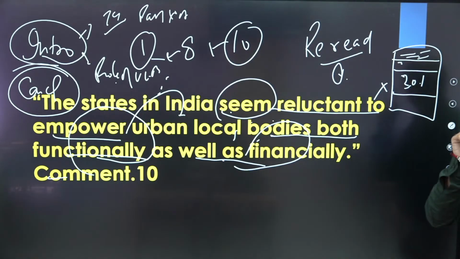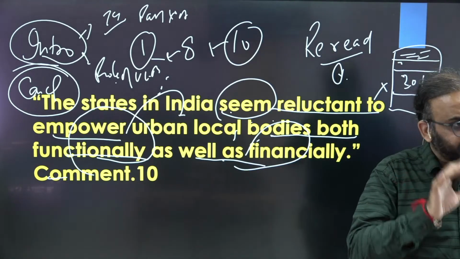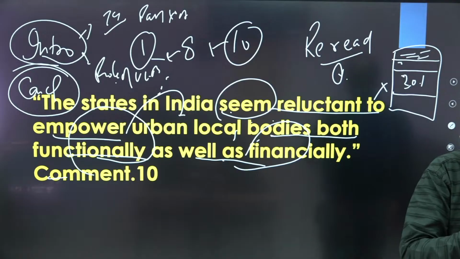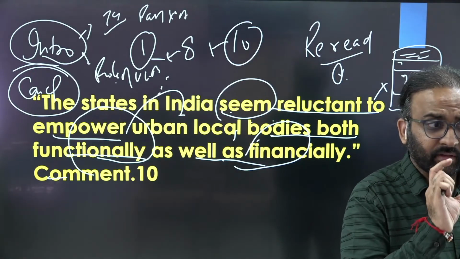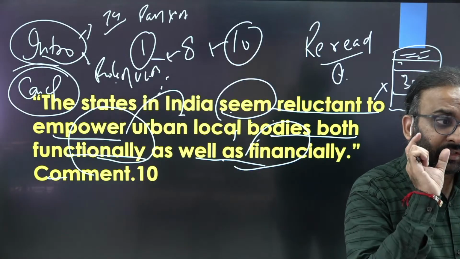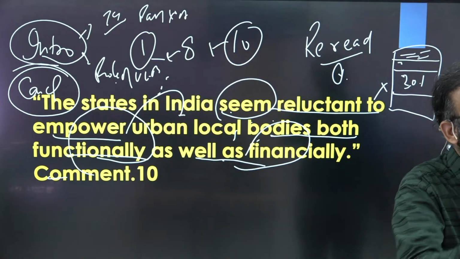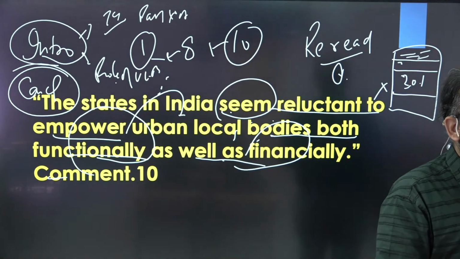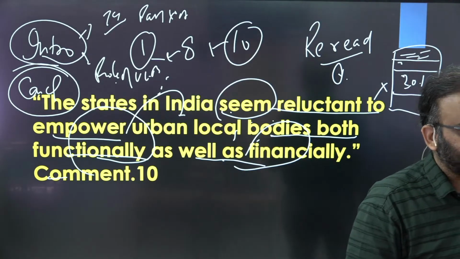Because in the UPSC notification, it is clearly written, the credit shall be given to the answers which are written in a precise and concise manner. Precise means whatever is being asked, you are just answering that. Concise means you are not over-explaining the things. Your points are in limited words, but those limited words are self-explanatory.